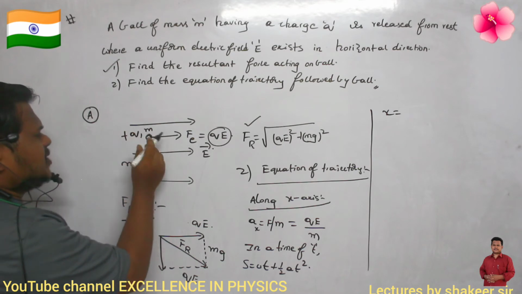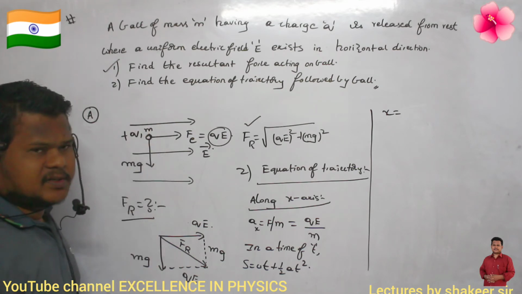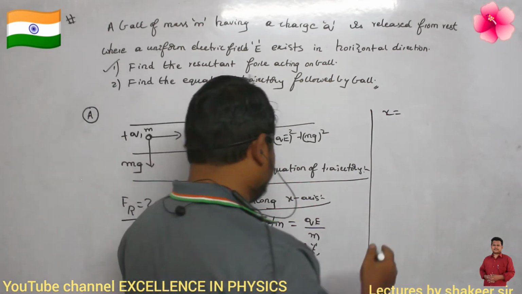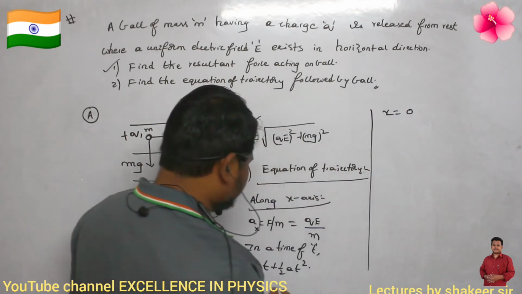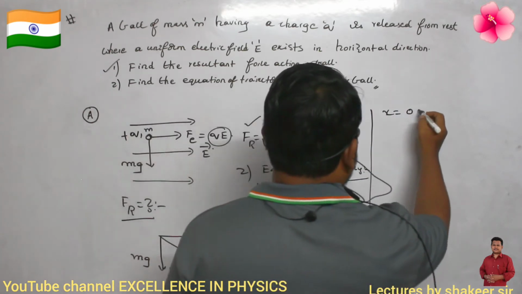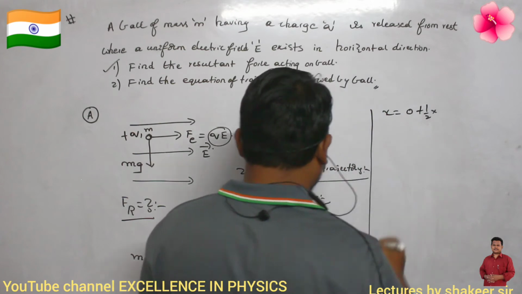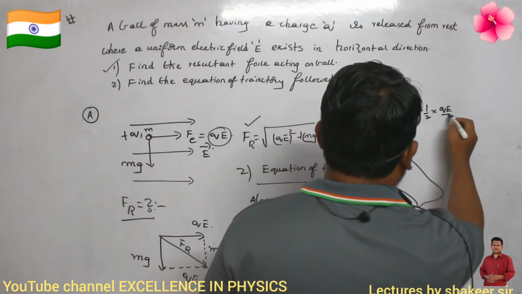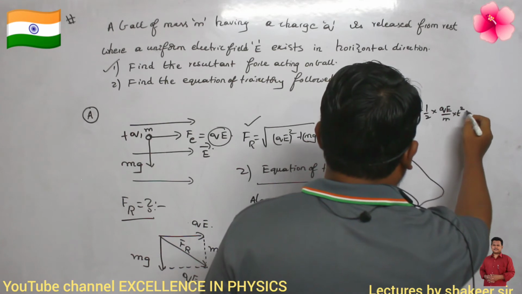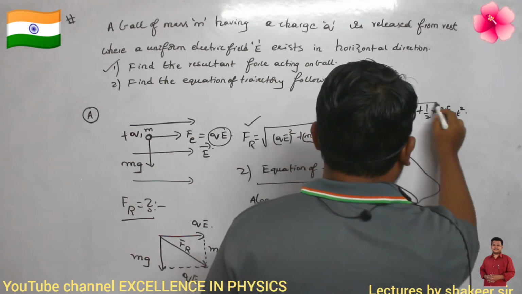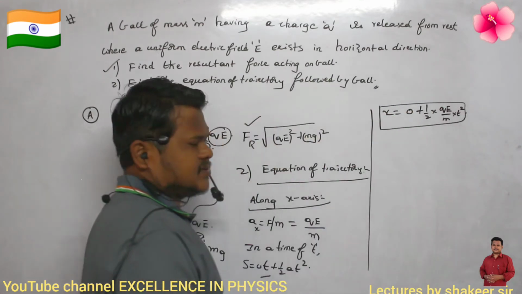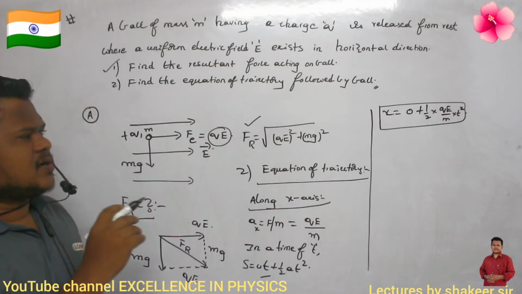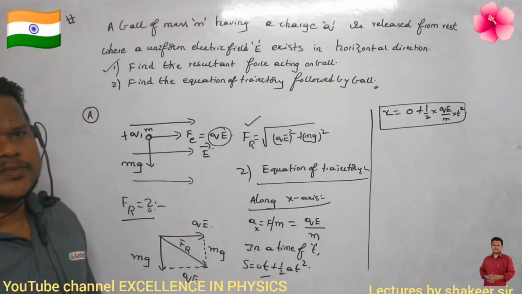Initial velocity is 0 because it is just released from here. So initial velocity along the x-axis will be 0, so this whole term will become 0. Plus half, and what is the acceleration? Acceleration is qE divided by m. So half qE by m into t square. This is the equation of motion along the x-axis.